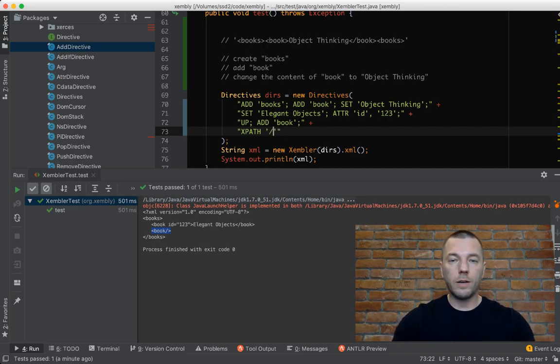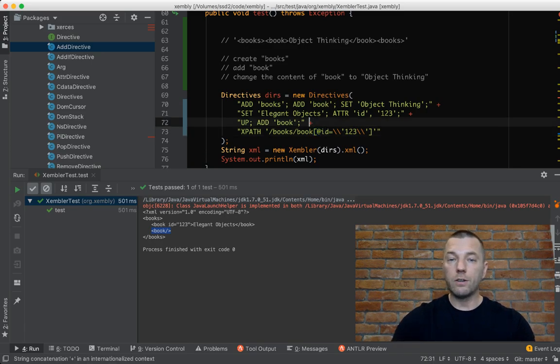For example, I want to find the book which has the attribute ID equals 123. I have to say it like this. I think I need this. Yes. So first I find the parent element books, then I find the book, and then I find the book which has the ID 123.